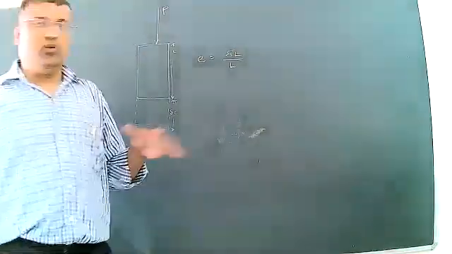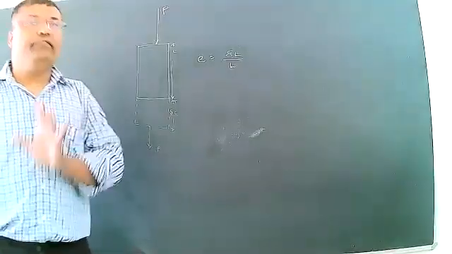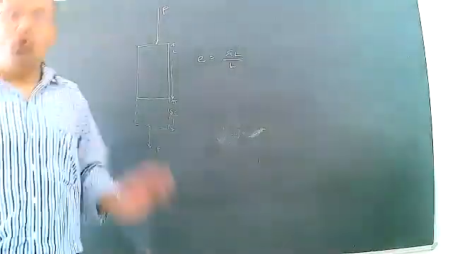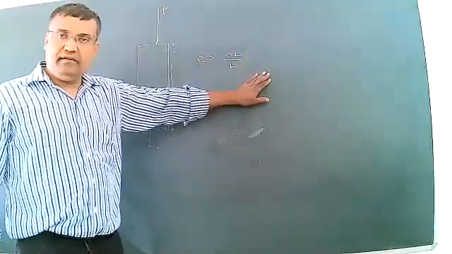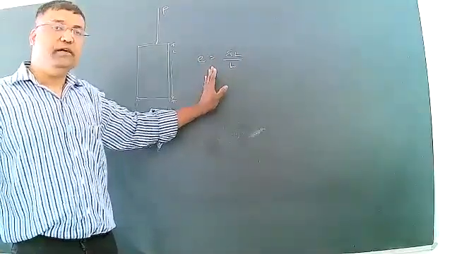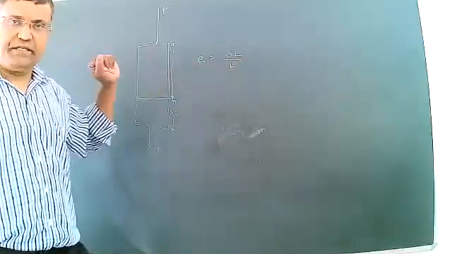Simple definition: simple strain or only strain is defined as the ratio of change in length to the original length. That ratio is said to be strain or simple strain.